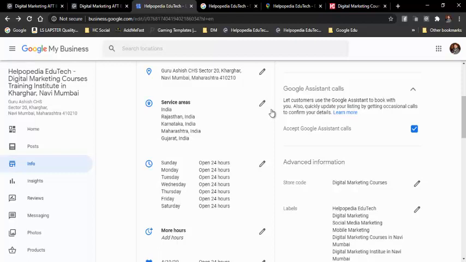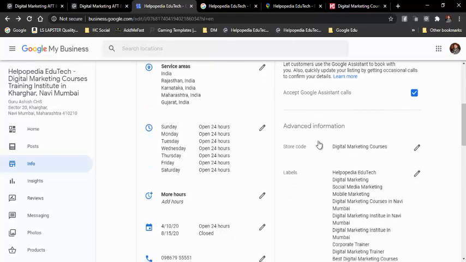So like Alexa from Amazon, Google has Google Assistant, which you can see in your Android device also. So from Google Android you can download, if your device is a little old, say maybe Android 6 or Android 7. Android 7 I believe they have Google Assistant. If not, you can go to Google Play Store and download Google Assistant, and then you can use it. Nowadays it is available on google.com also. On the website also you can talk with Google Assistants, so that is also available. So you can allow calls from Google Assistants, so that is also fine.